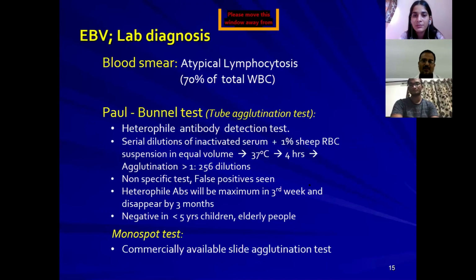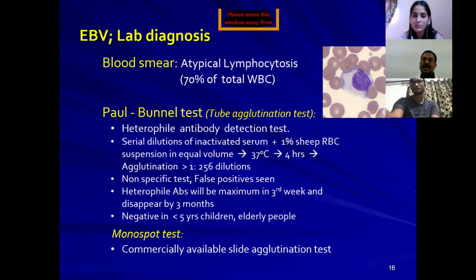Next one is lab diagnosis. Here you can see atypical lymphocytosis, and 70% of the total WBCs will be converted into atypical lymphocytes. You can see this lymphocyte, how it's enlarged with a very big nucleus inside, and outside the nucleus you can see light blue colored cytoplasm. These cells typically attract RBCs. See how the RBCs are attracted by this particular cell and encircle it.